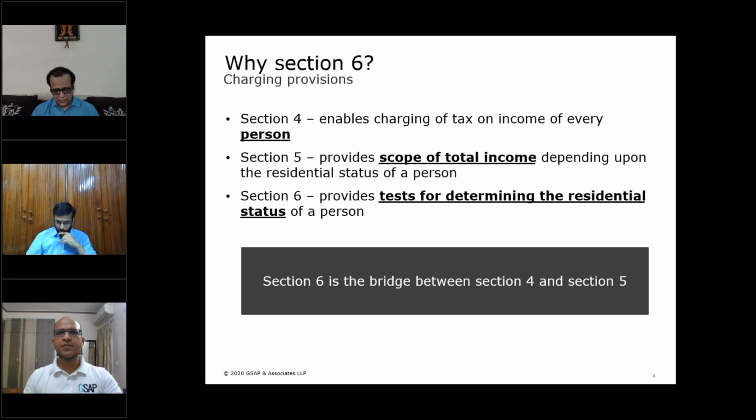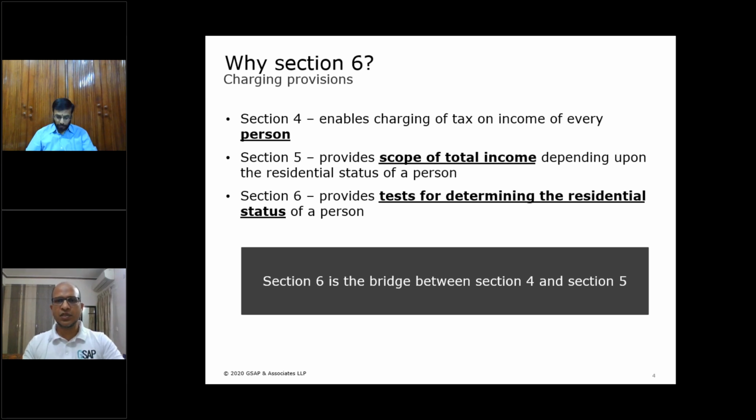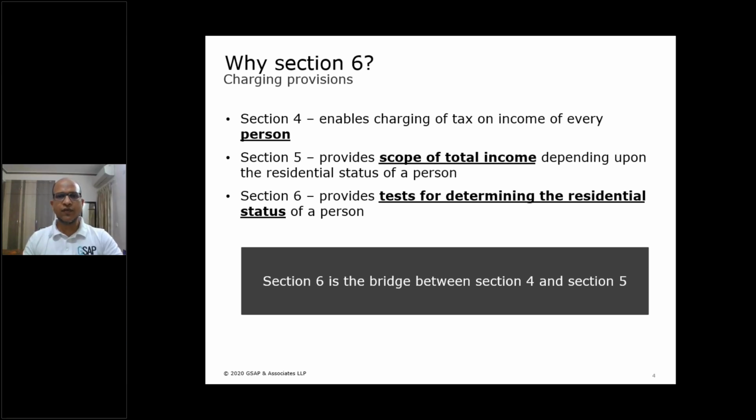And then Section 5 says which income of that person is taxable in India, depending upon his residential status. Both these charging provisions do not give a definition of residential status. For that purpose, the Income Tax Act introduced Section 6. Section 6 basically lays down various tests for determining the residential status of different persons. So in a way, Section 6 is a bridge between Section 4 and Section 5.